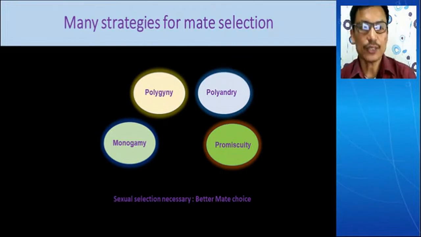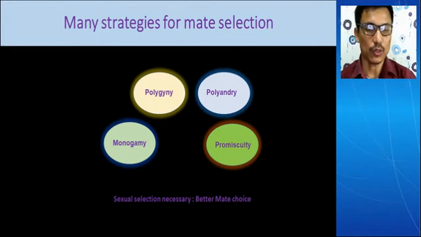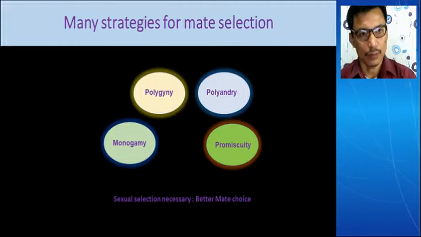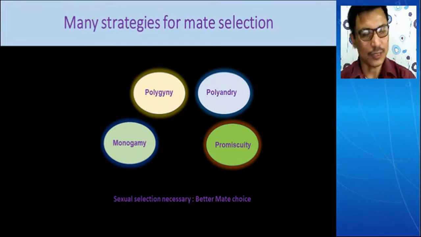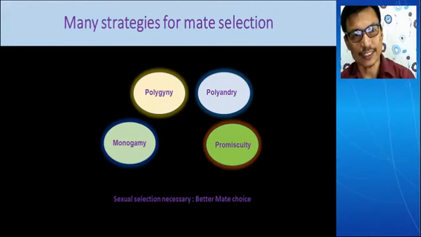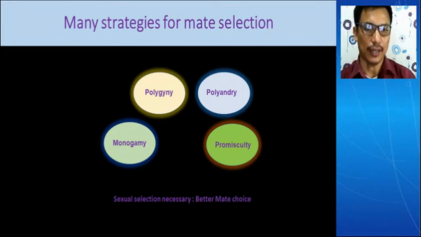Say for example monogamy, it is one-to-one, means one female will choose only one male or one male will choose only one female. In monogamy, there is more security, more assurance, and that is why the monogamous relationship exists. But many a time it is not possible. That is why polygyny comes, polyandry comes, promiscuity comes. So these are some of the strategies through which the animals want to ensure their progenies can survive. And in every strategy you will find there are different mate selection procedures.